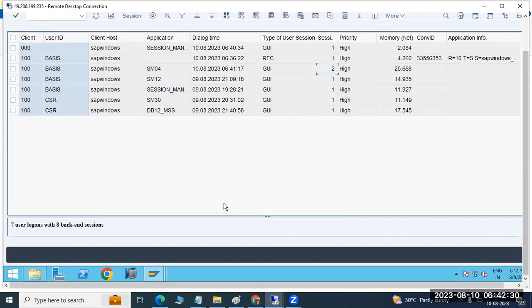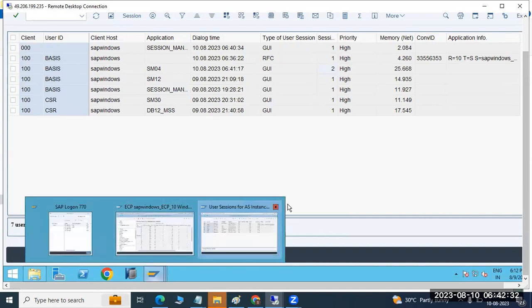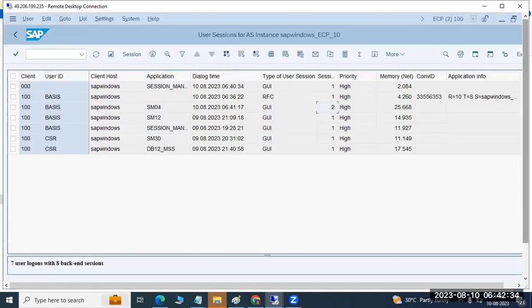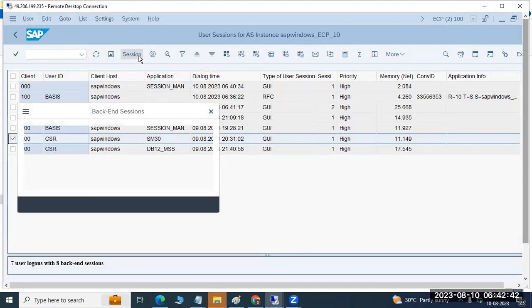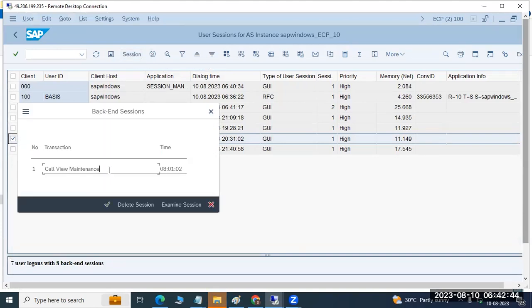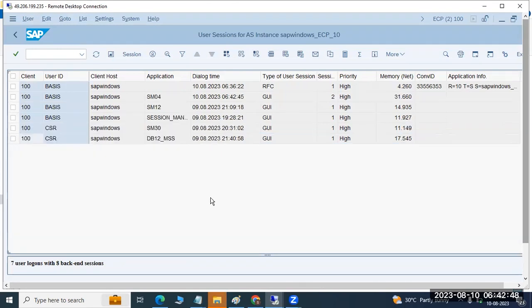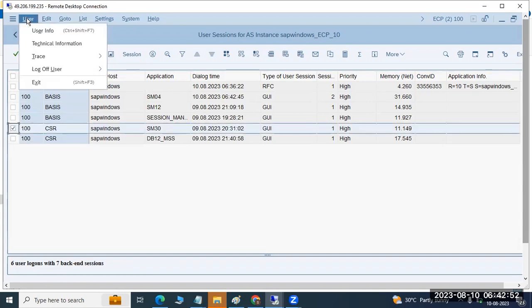So that is not counted here. I have opened 2 sessions here, so that's why it's showing 2 sessions in the system. If you want to force log off a user, select that user, then go to the session, select it, and you can delete the session. Or select the user you want to log off, go to the user menu, then log off the user, locally or system wide. You can do that.